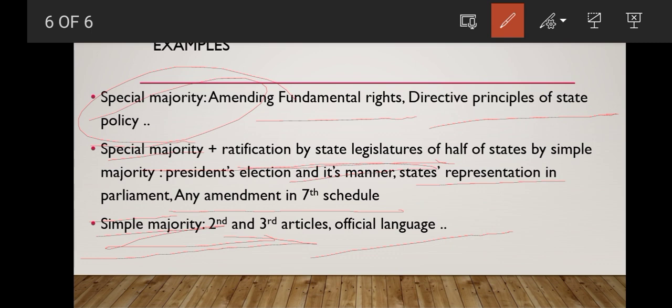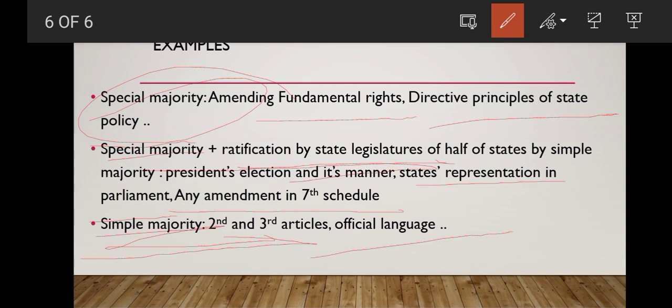It is through several judgments that we gauge the idea of what constitutes the basic structure. So parliamentarians, while undertaking constitutional amendment, shouldn't violate the basic structure through those amendments.